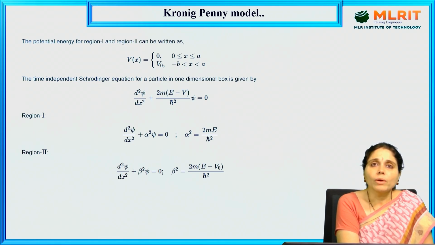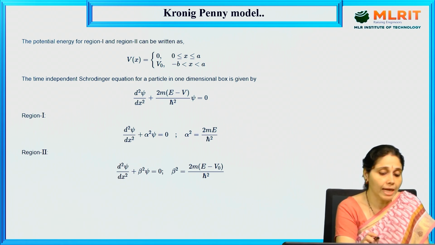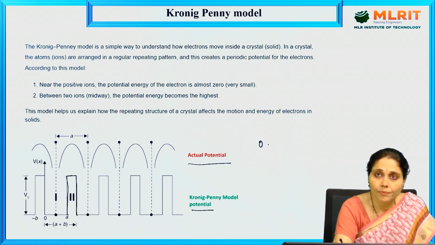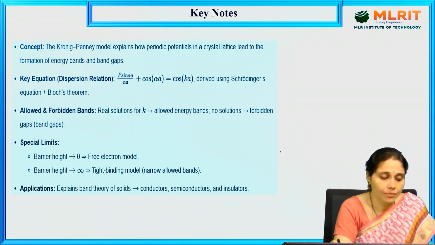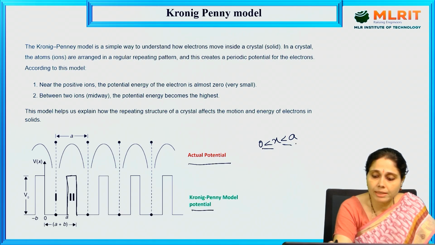Now, in order to do a small derivation, the potential energy in region 1 and region 2 can be written as V(x) = 0 for 0 less than or equal to x less than or equal to a, where V(x) is equal to 0, right?